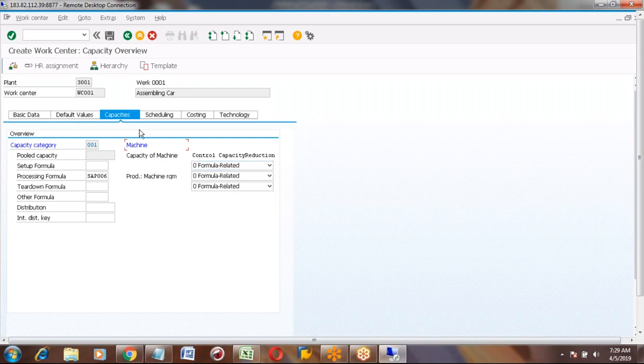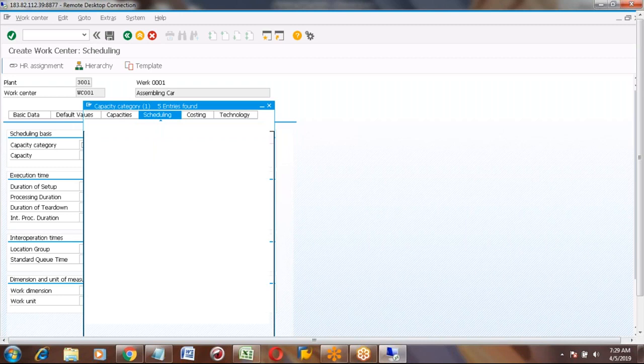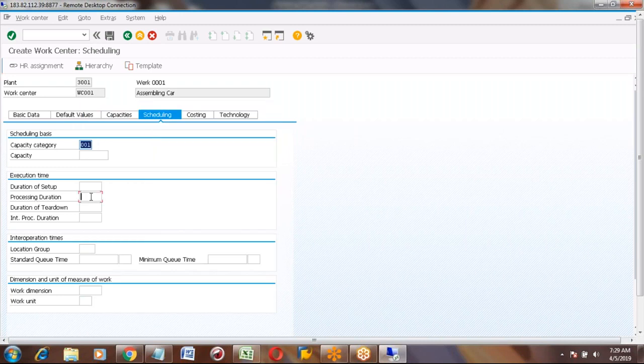Now I am going to the next tab, scheduling. You are able to see the scheduling details, scheduling tab. Here the capacity category is Machine, nothing but our machine 001. Here also, for scheduling calculation, we will maintain the formula. When you put the capacity category and enter it, the formulas will not be pulled up automatically. You need to enter it manually.